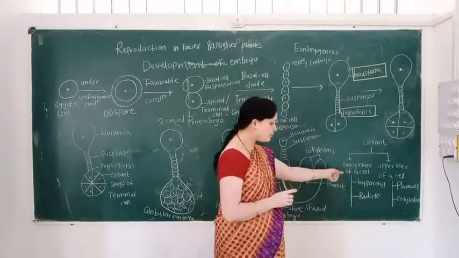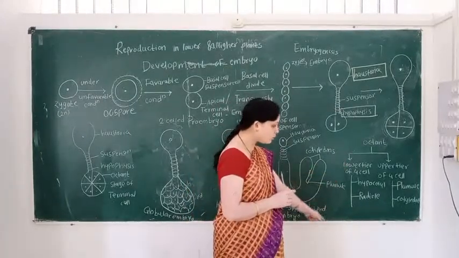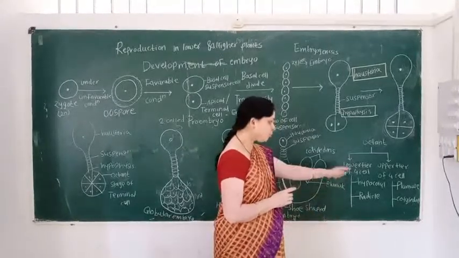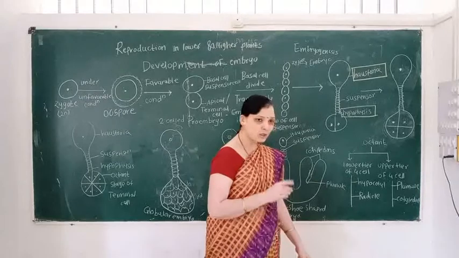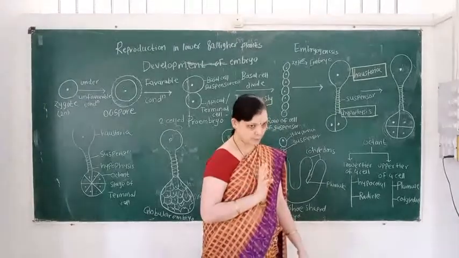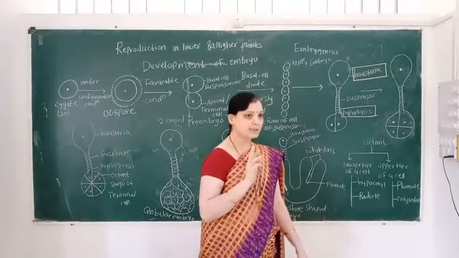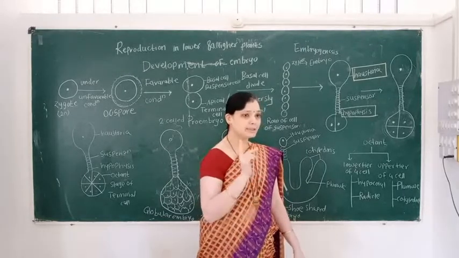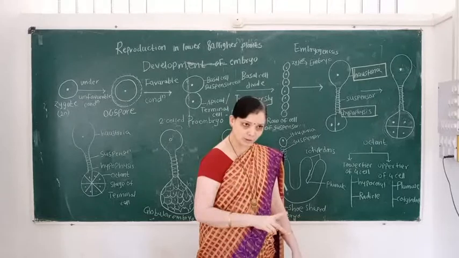The 4 cells of the lower group give rise to the hypocotyl and radicle, and the 4 cells of the upper group give rise to the plumule and cotyledon. A dicot seed consists of two cotyledons. A monocot seed consists of only one cotyledon.